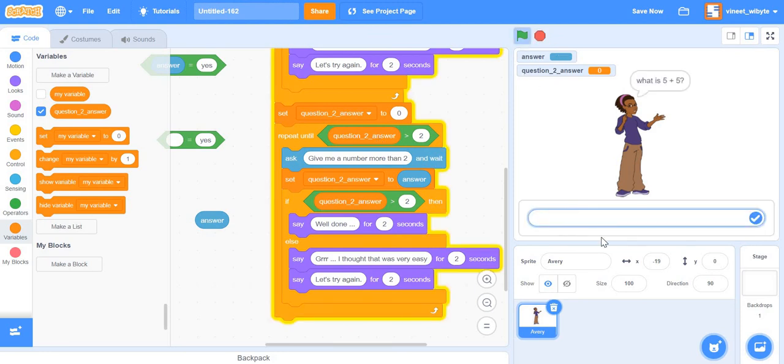You can just see it for ourselves. What is 5 plus 5? I say 10. The sprite comes here, and now it does ask me, give me a number more than 2, right? So this variable has helped us here. Say I say 1, then the sprite repeats this question, says I thought it was easy, let's try again. It asks again, because this time my condition is based on question to answer. So if I say give me a number more than 2, I say 3. The sprite says well done, and the program gets over.